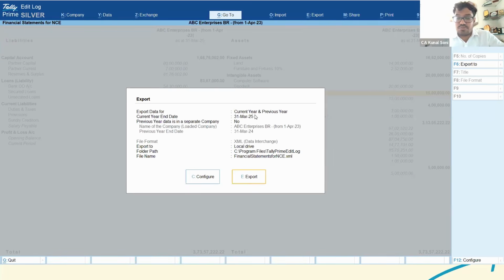Now, there are various options available here. That is the current year, previous year, current year end date. This is also important: the current year end date is set to 31st March 25. When it is set to 31st March 25, you need to make sure that you have at least opened the data for the 24-25 financial year. And you can even configure all these things.